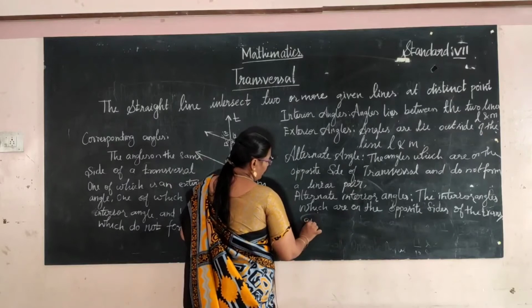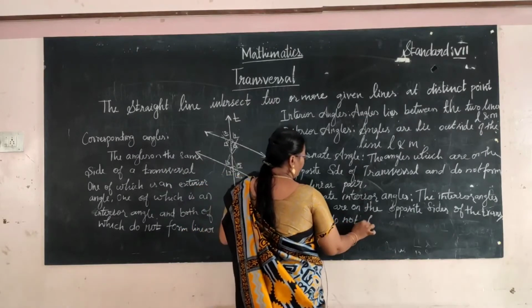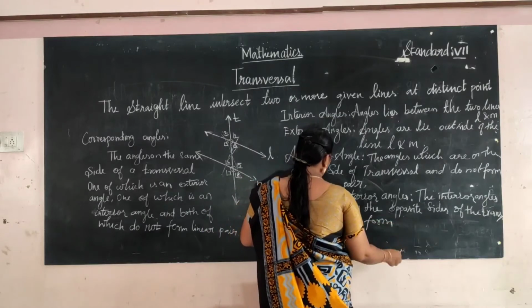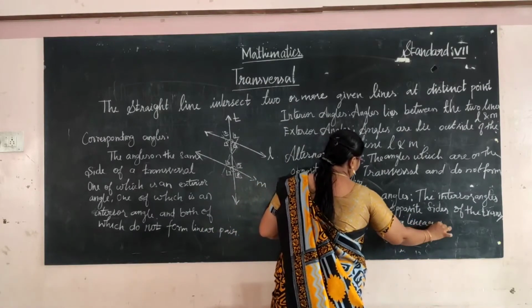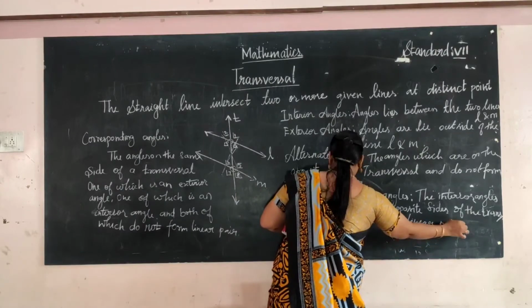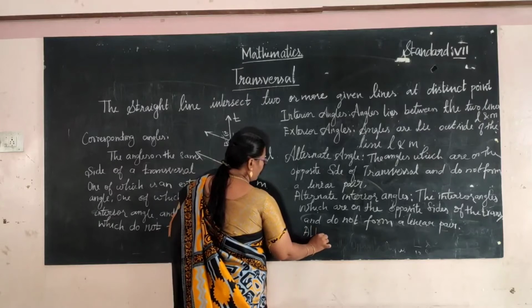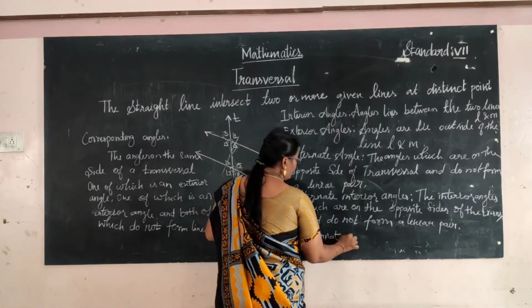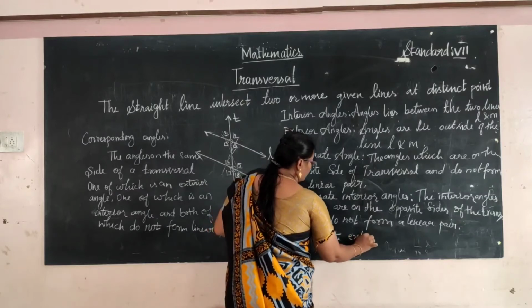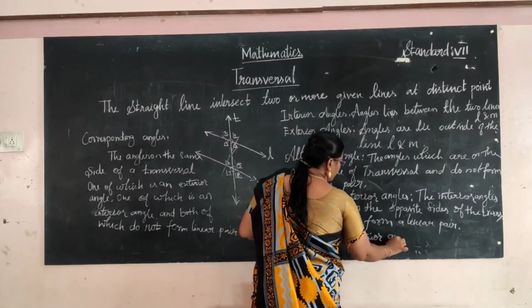Transversal and do not form a linear pair. Okay, right. And next one, alternate exterior angles.